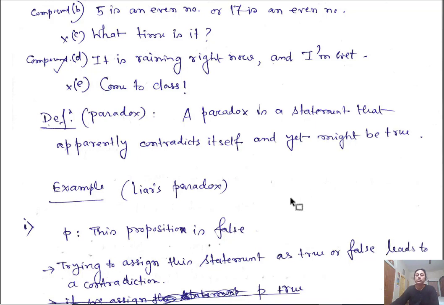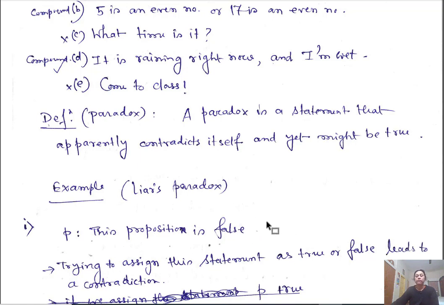So it is contradicting. If I give this P a true value, then this proposition is false. Okay, giving true, for this proposition to be true, it has to be false.